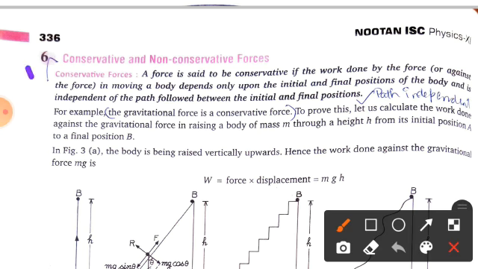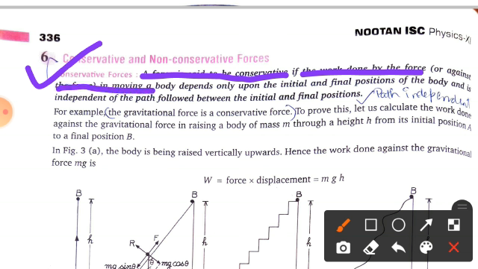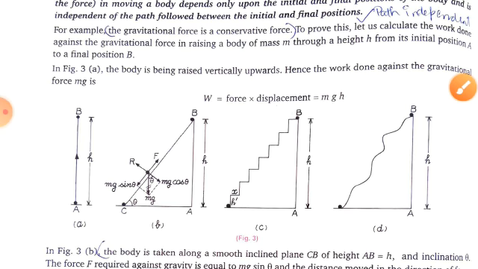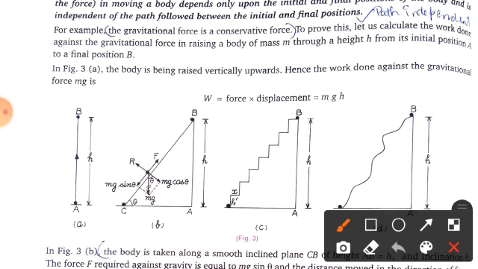In this case, first we talk about the conservative forces. A force is said to be conservative if the work done by the force or against the force in moving a body depends only upon the initial and final position of the body. Clear? And it is independent of the path followed between the initial and final position. In that case we consider it a conservative force, or you can say it is path independent.